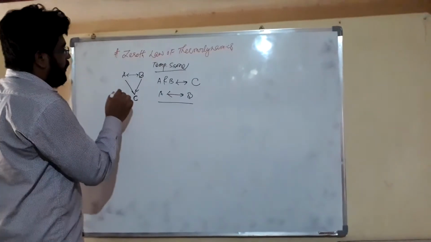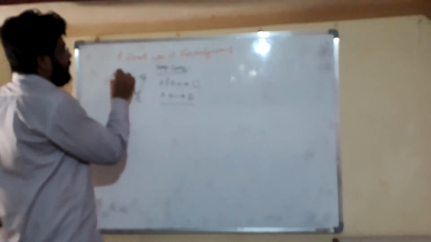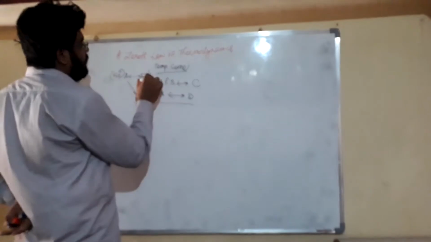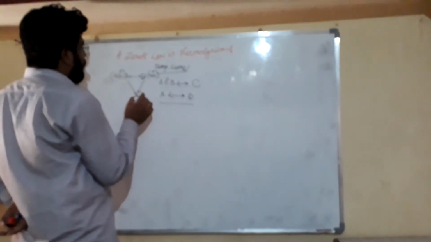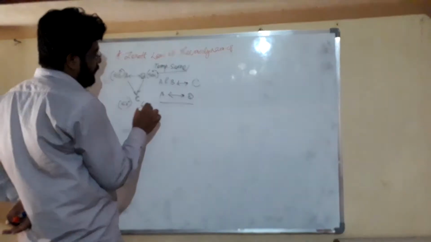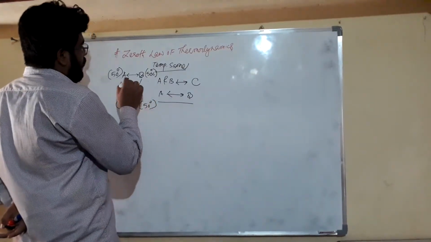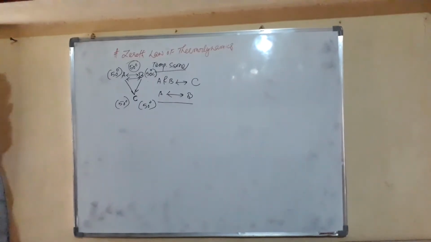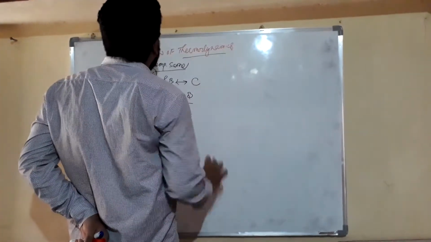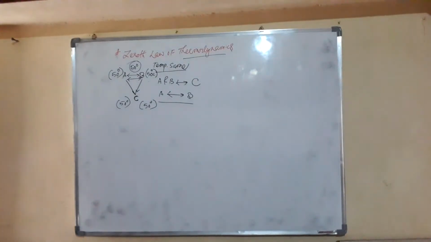So friends, if our system A has a temperature of 50 degrees Celsius and our system B has 50 degrees Celsius, and A and C are in thermal equilibrium, it means our C also has 50 degrees Celsius, and B and C also have 50 degrees Celsius. So we can say that systems A and B also have 50 degrees Celsius, there is no temperature difference between them, and both are in thermal equilibrium. This is our zeroth law of thermodynamics.